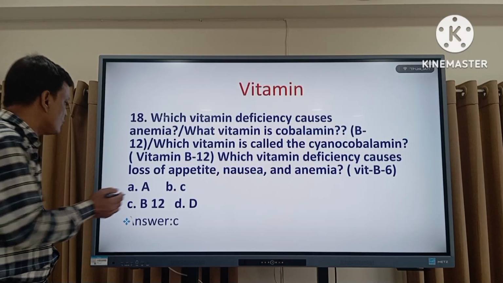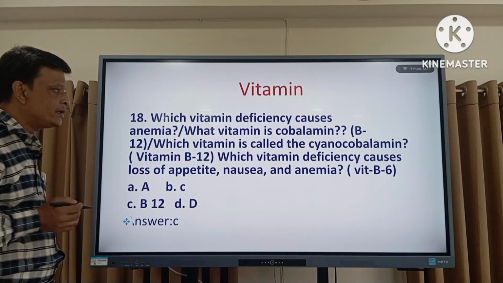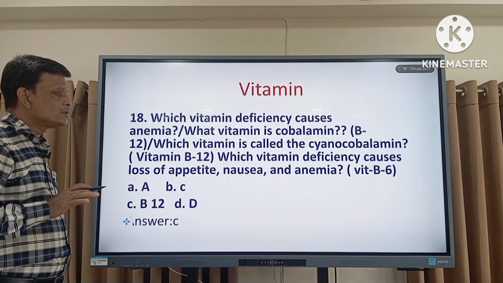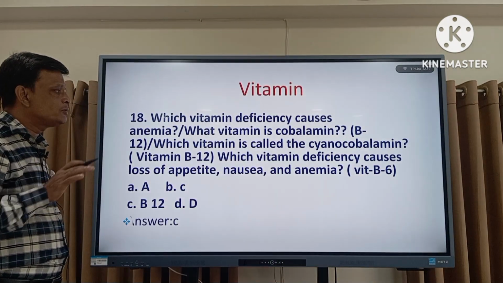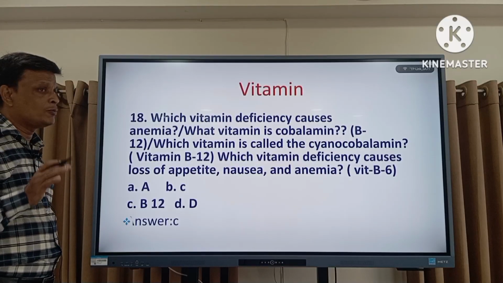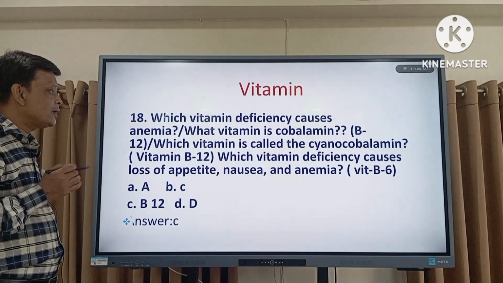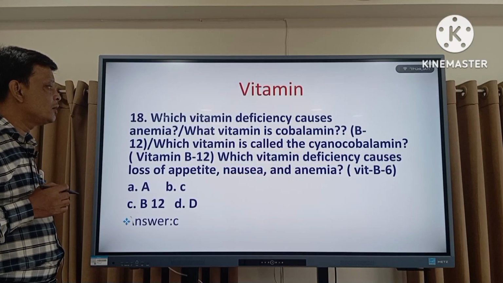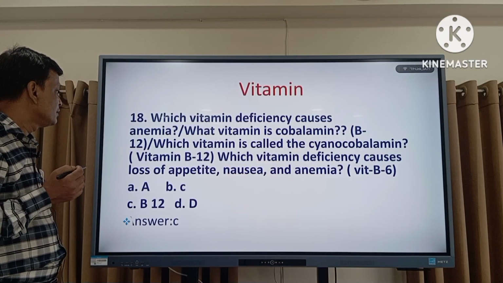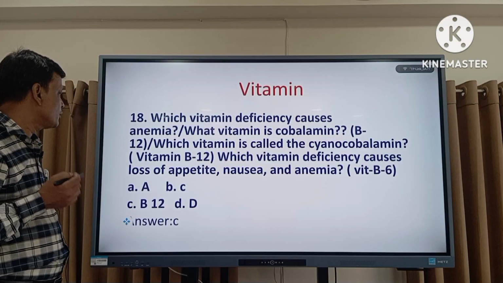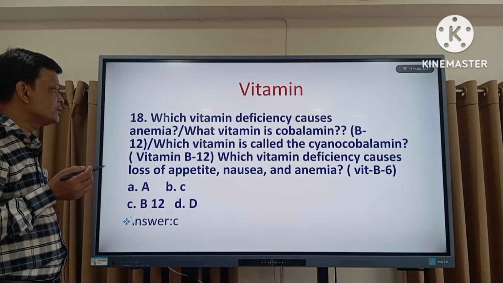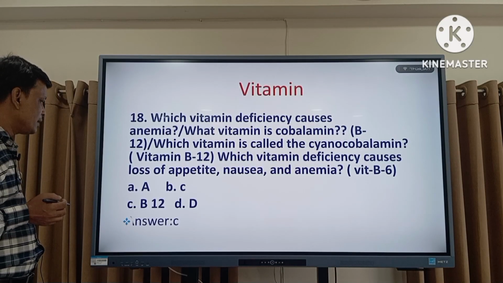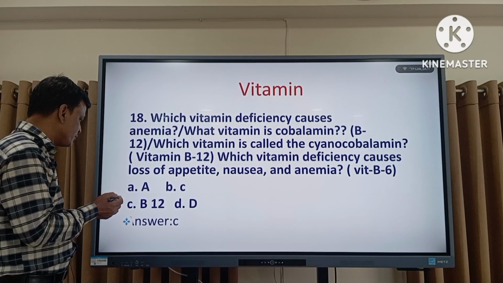Which vitamin deficiency causes loss of appetite, nausea and anemia? Vitamin B6. So you should remember some of the diseases caused by vitamin B complex deficiency, like cobalamin and cyanocobalamin. Another name of cobalamin is B12, cyanocobalamin, B12. And which vitamin deficiency causes loss of appetite? B2. So the right answer is B12.